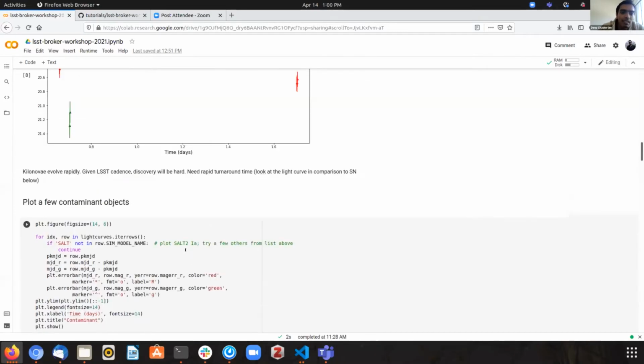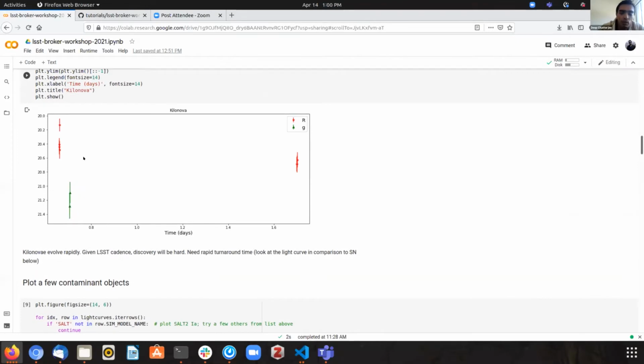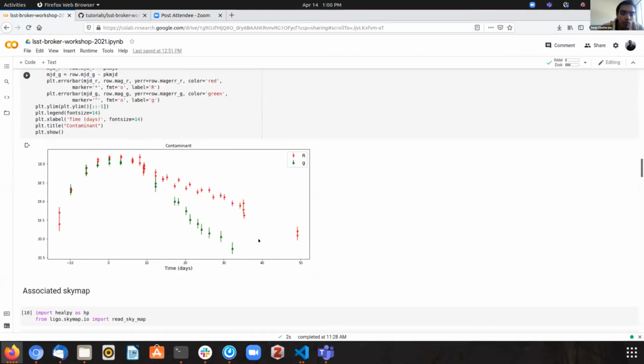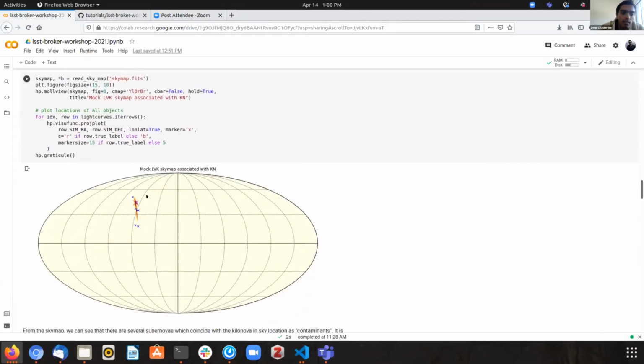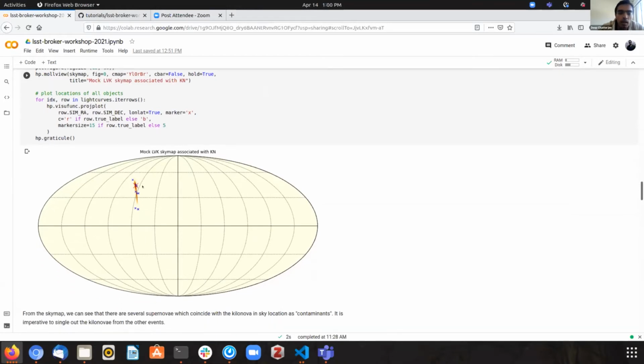You can see that the timescales are very different. The kilonova will evolve really fast, with very few data points, as opposed to a supernova, which will evolve over, say, of the order 2 month timescale. But the crucial point is that all of these will have an associated sky map. By all of these meaning, of course, the kilonova is truly associated with the gravitational wave event.